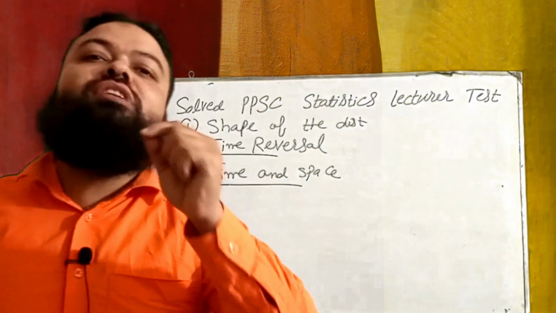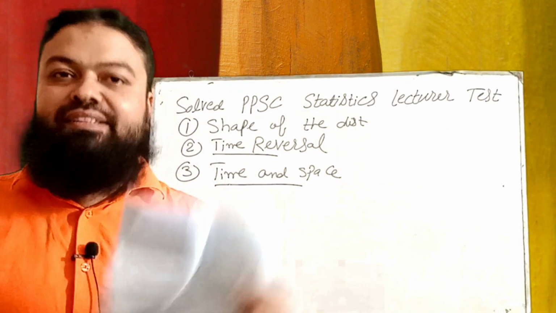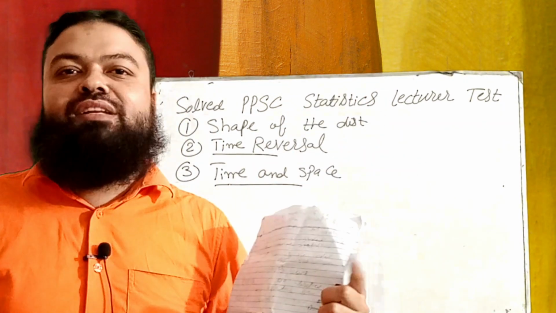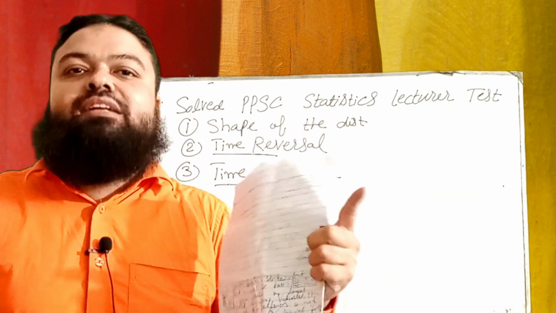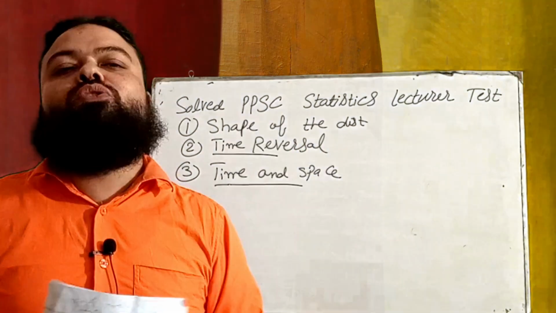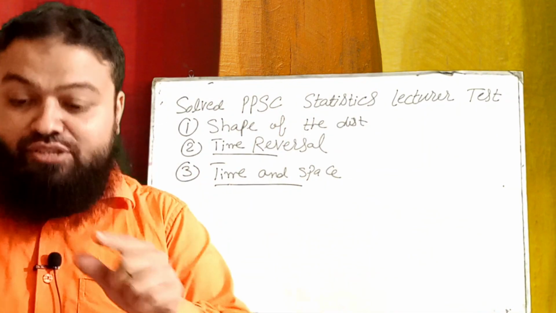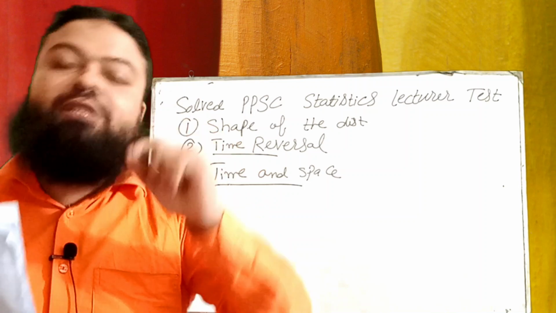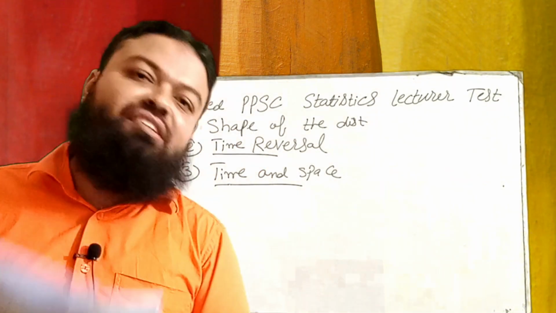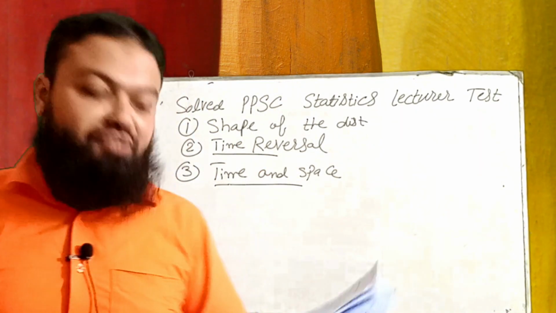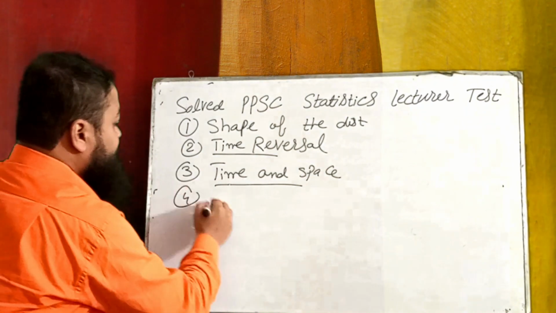What is the range of the simple correlation coefficient? It is always -1 to +1. No value can be beyond that limit. Always the answer of the correlation coefficient is between -1 and +1. And here question number 4 is the range of the partial correlation coefficient. It is the same as the simple correlation coefficient, and that is -1 to +1.